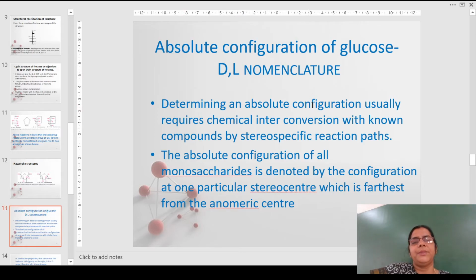To determine the absolute configuration, we have to have chemical interconversion with a known compound so that we can assign these two easily. The absolute configuration of all monosaccharides is denoted by the configuration at a particular carbon, or what we can call a stereocenter, which is farthest away from the anomeric center.